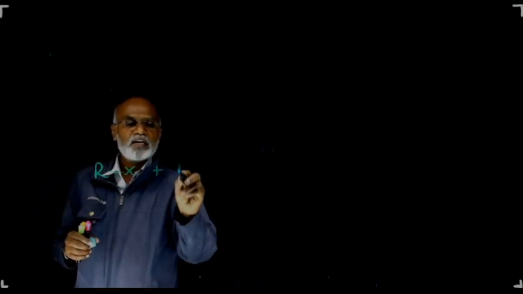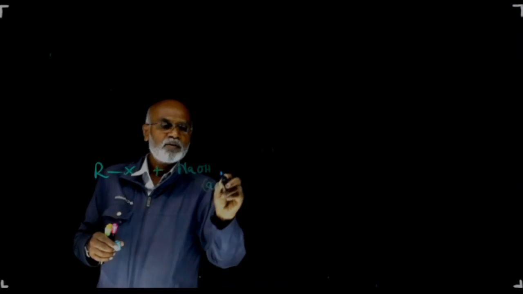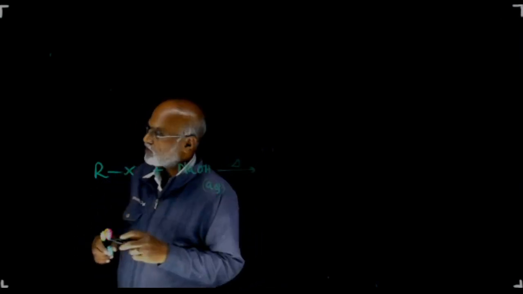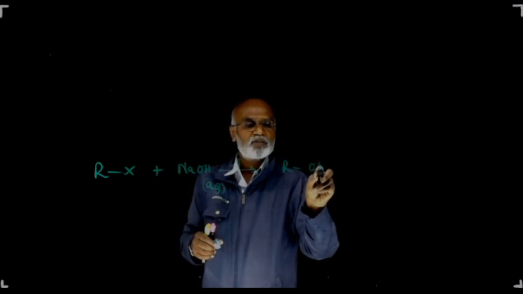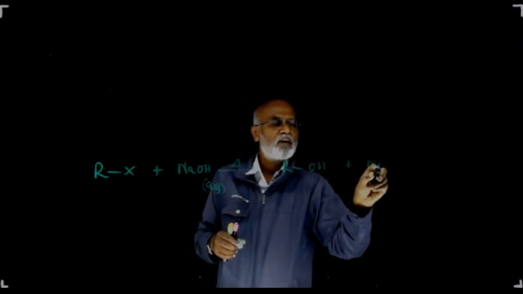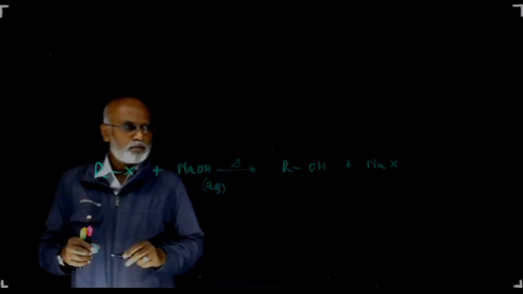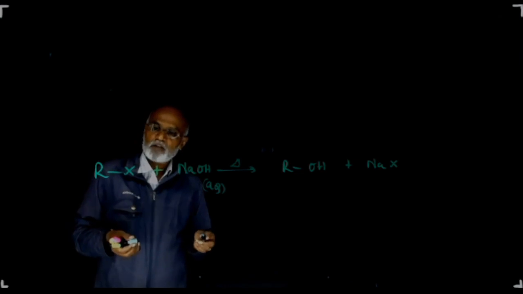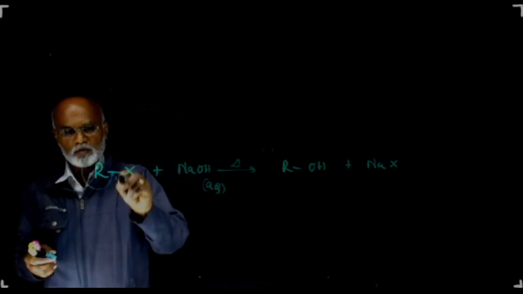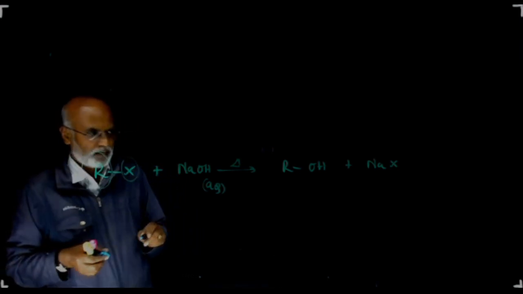When an alkyl halide is warmed with aqueous NaOH, you will get ROH plus NaX, which is a very simple nucleophilic substitution reaction. When you want to prepare a particular alcohol, select a suitable group at the place of R and have a halogen atom in the place of X.